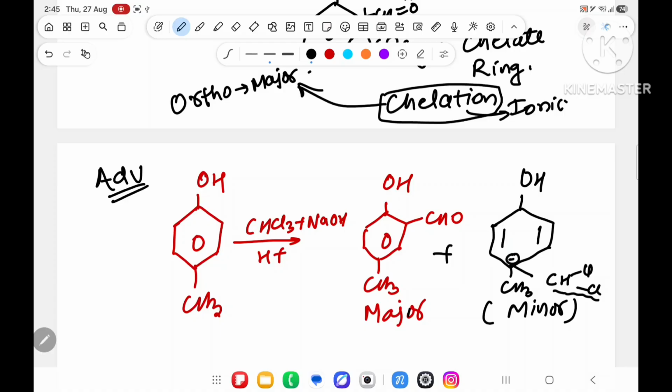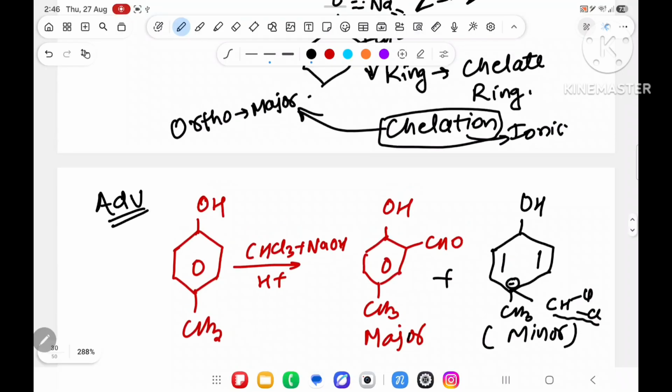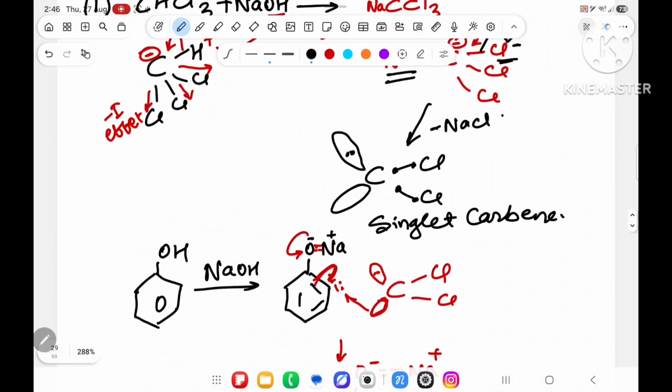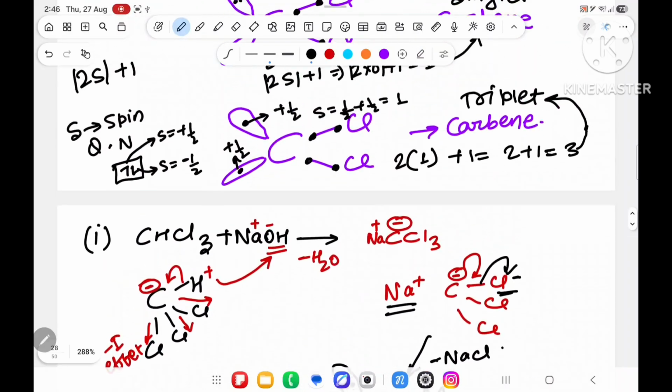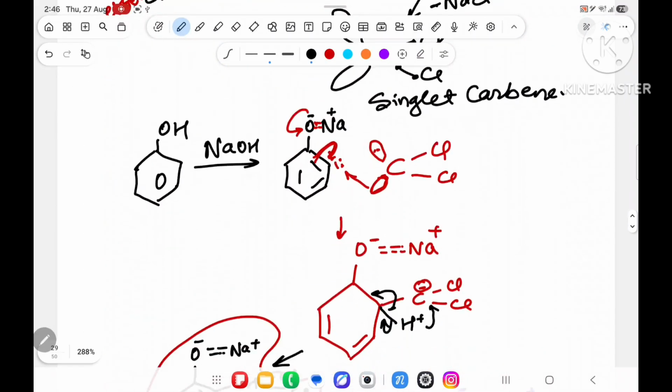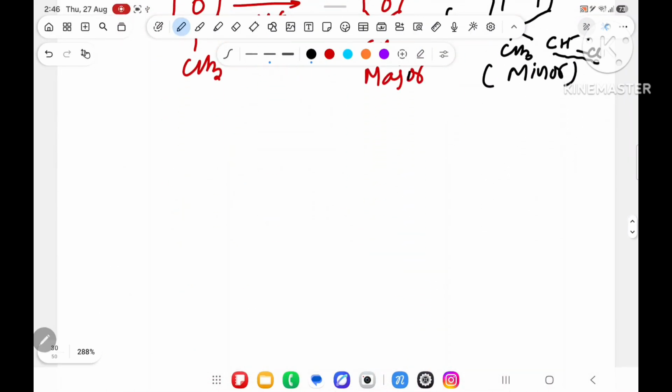So sometimes Advanced will play the game. If you understood it, very good. If not understood, I will suggest you to see it once more. Then I will dictate the next part in the Reimer-Tiemann. Now you have understood Reimer-Tiemann. After that there is abnormal Reimer-Tiemann or false Reimer-Tiemann, but I will not call it a false Reimer-Tiemann. This is also called abnormal Reimer-Tiemann.